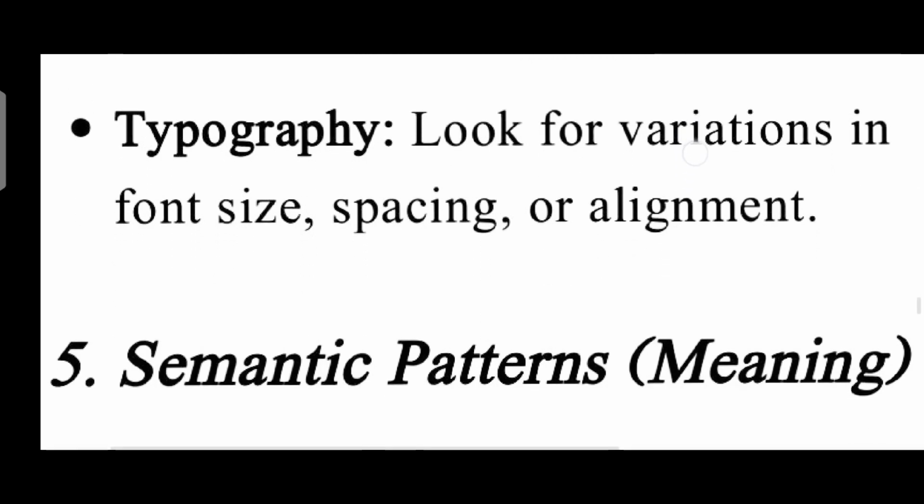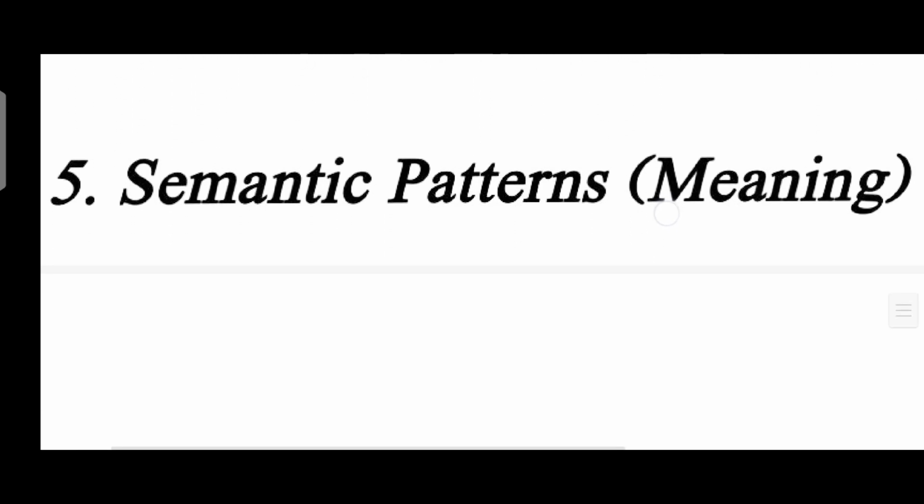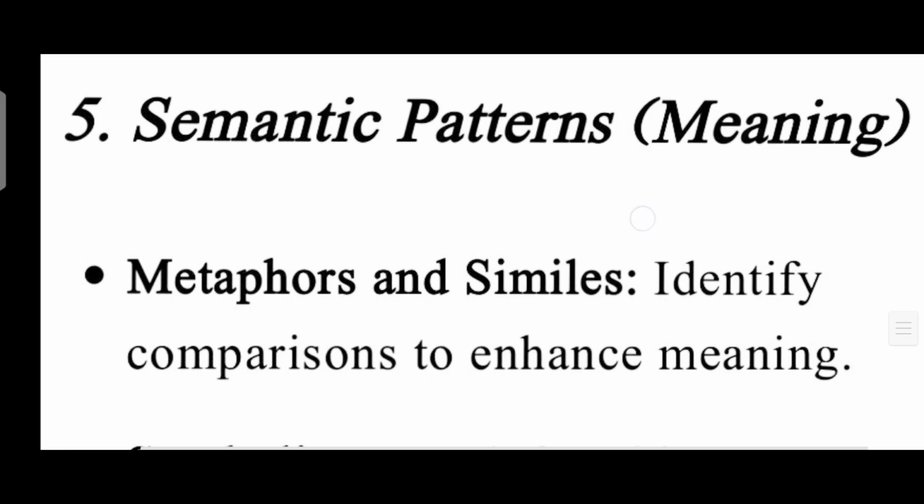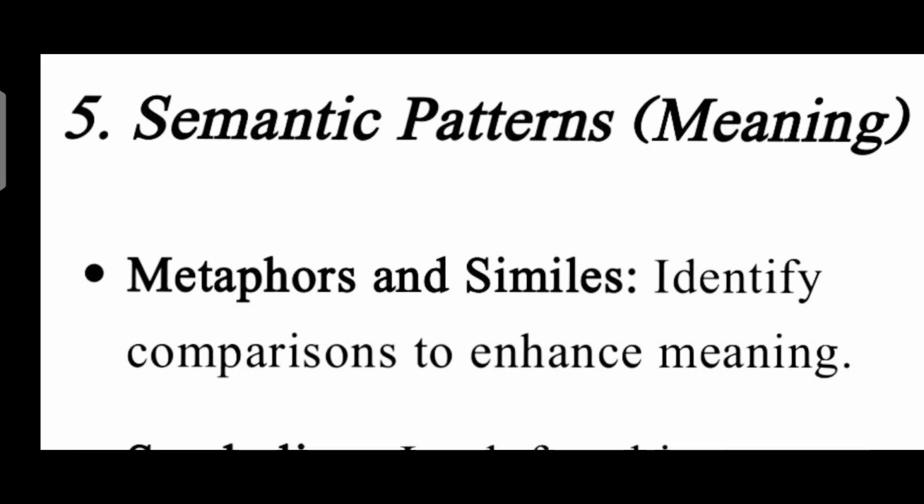The next main heading is semantic patterns and meanings. The fifth important point is semantic patterns, meanings. Before we start, I would like to share that when we are going to translate the poem, understand the poem, fetch the meanings of the poem, or identify its facts, then this important point will occur. The subpoints of this main point are metaphors and similes.